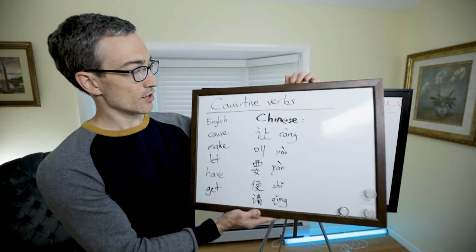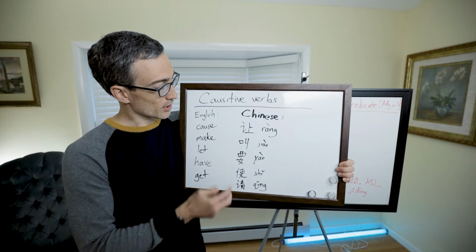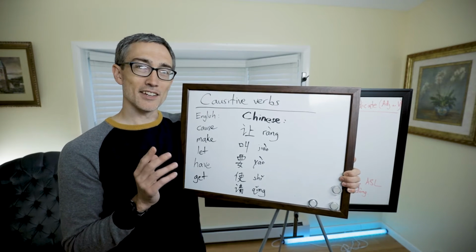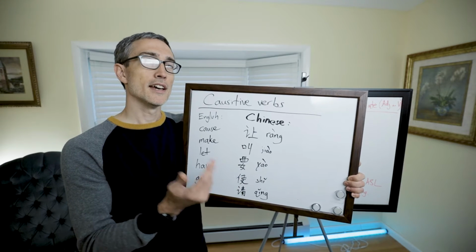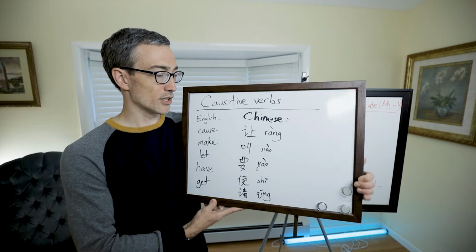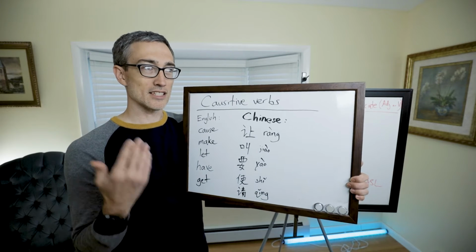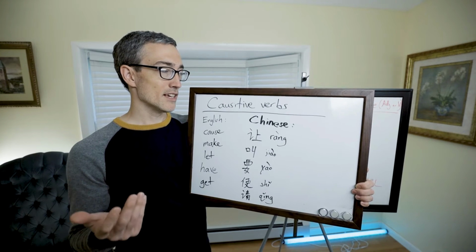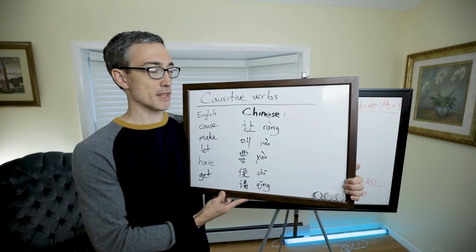So here is a little list of causative verbs in Chinese, and I'll explain them quickly. Rang is the most common, but the weird thing for English speakers is it can mean to make someone do something, and can also mean to let somebody do something. And that's a little bit hard to get used to. Allset Learning pointed out that that's a little bit strange for a lot of English speakers. How can something mean both to force someone to do something and to let them, to allow them to do something? It seems really different. But the fact is, in context, it's usually very clear what's meant by the speaker.